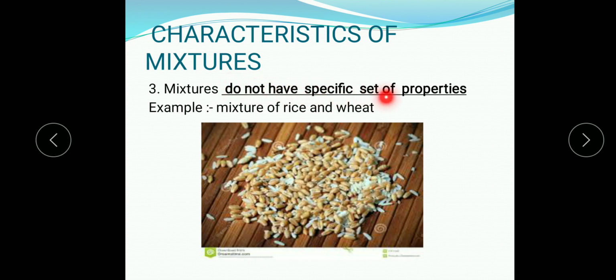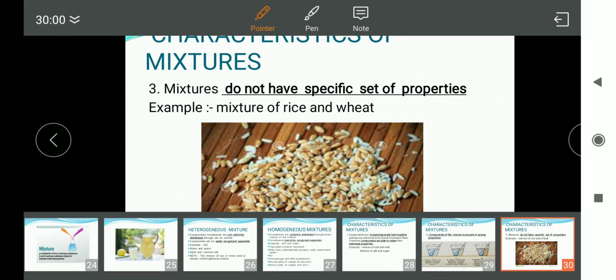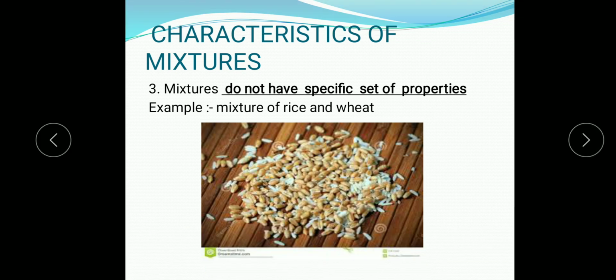That the mixture does not have a specific set of properties. Compounds have a specific set of properties, like carbon dioxide will extinguish fire, but in a mixture of rice and wheat, rice has its own set of properties and wheat has its own set of properties. There is difference in the shape, size and color. So mixtures don't have a specific set of properties because each component will have its own properties which will be maintained in the mixture.